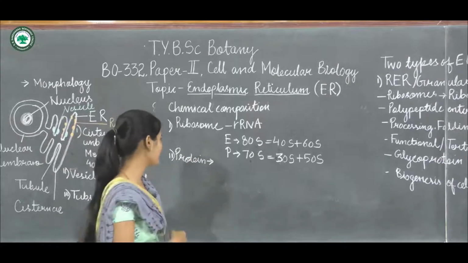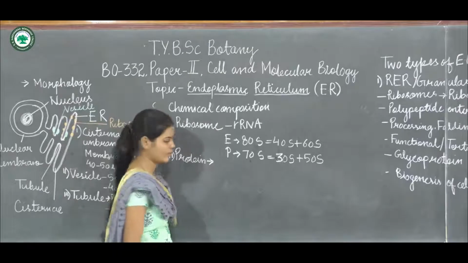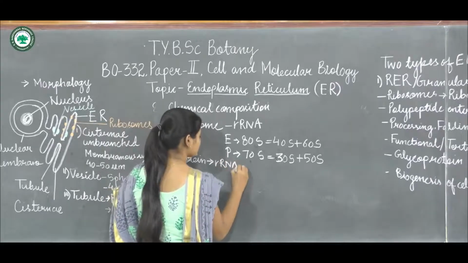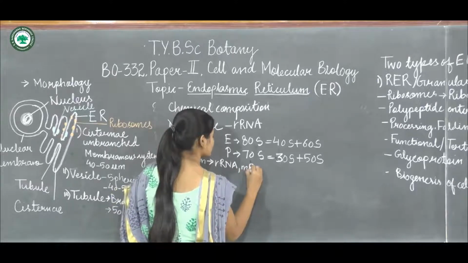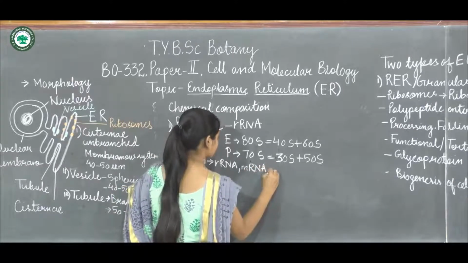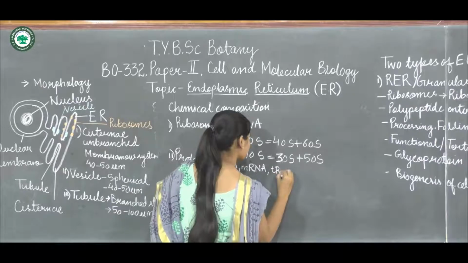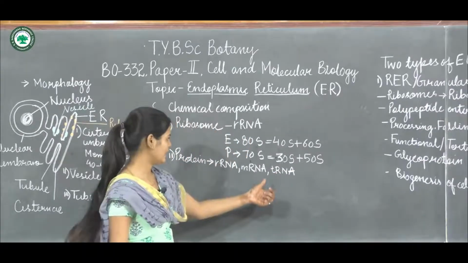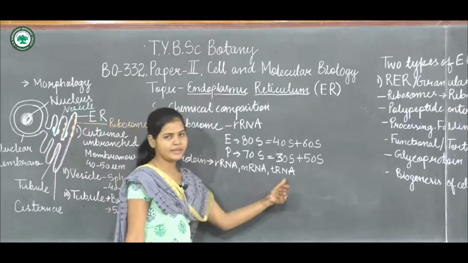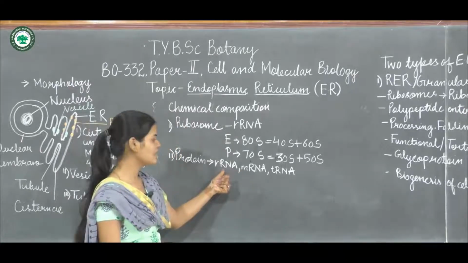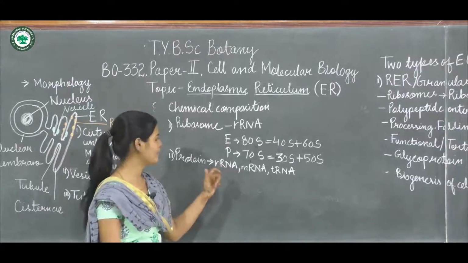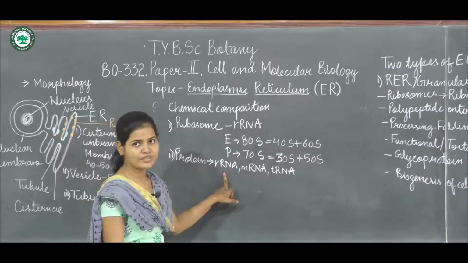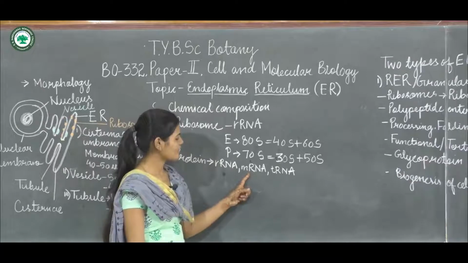Now for the protein synthesis, different RNAs are required, that is ribosomal RNA, mRNA and tRNA. Now rRNA, these are the ribosomal RNA. This will be present in ribosomes. They are important for the protein synthesis process. Next is the mRNA.